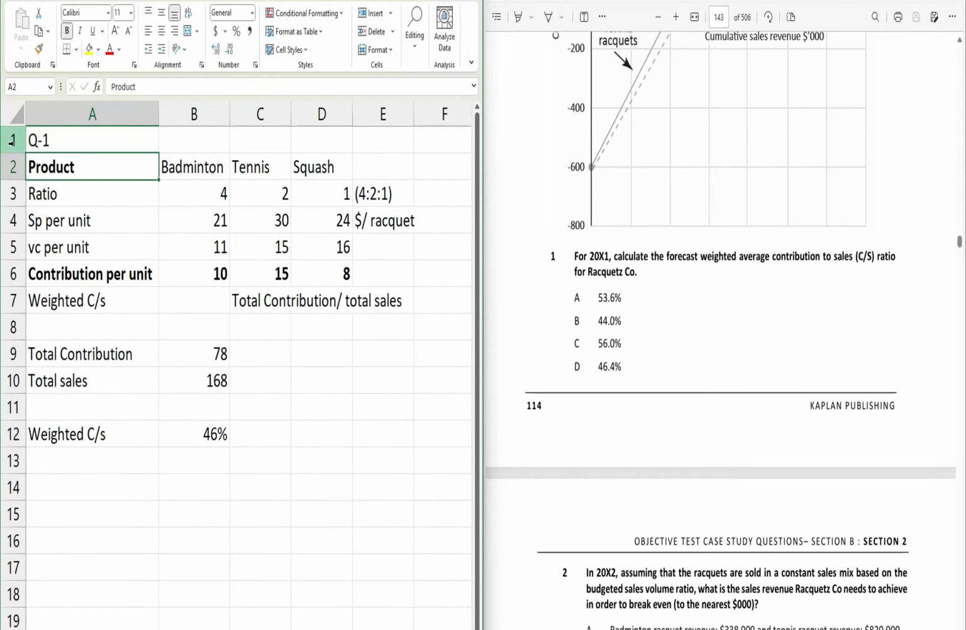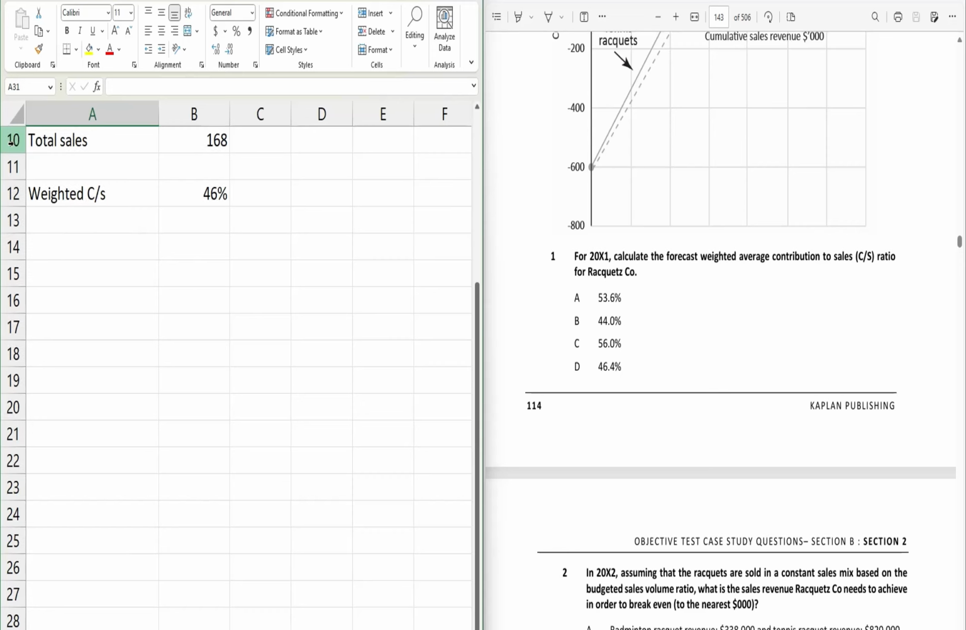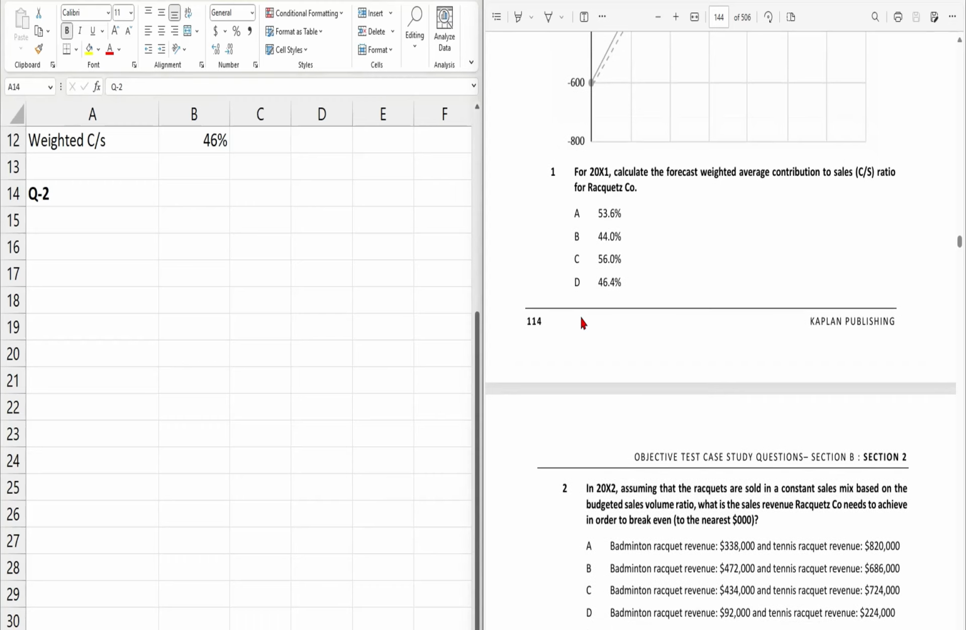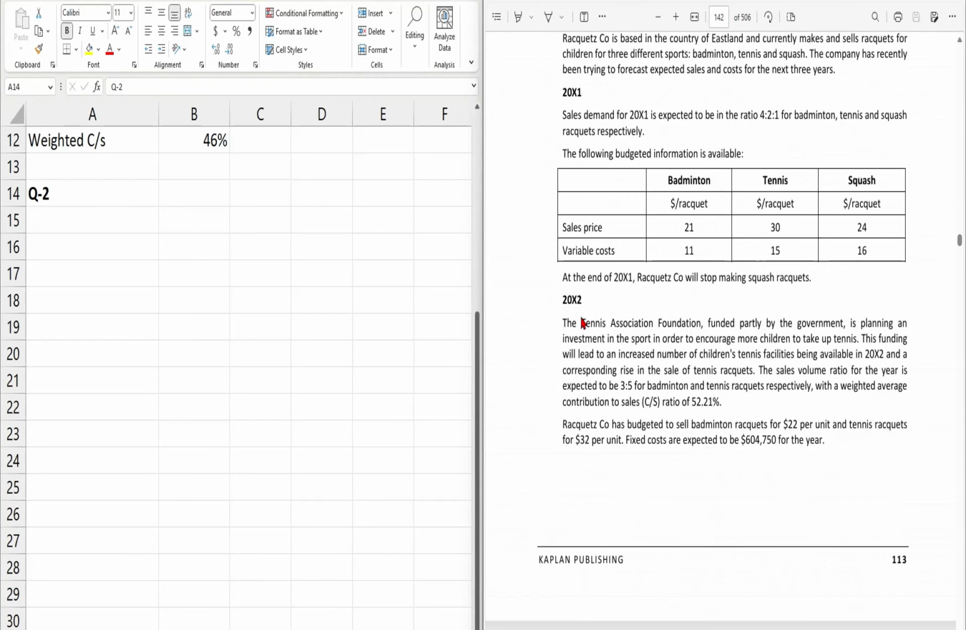Question 1. So now let's move to question number 2, because this is related to the 20x2 year. So we need to read out the scenario for 20x2. So let's move into that. So what is the scenario?